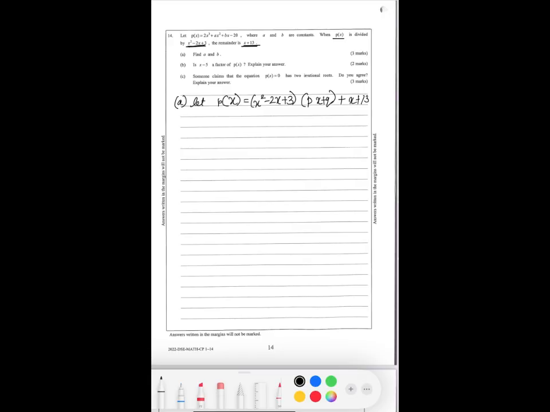Now simplify it and then compare it with this to find the values of A and B.